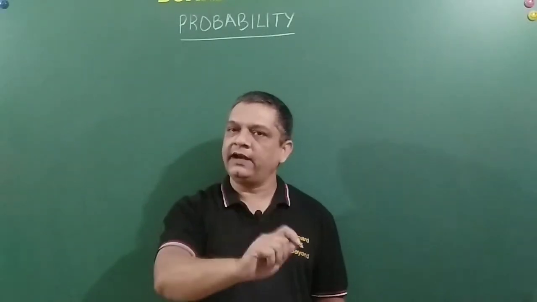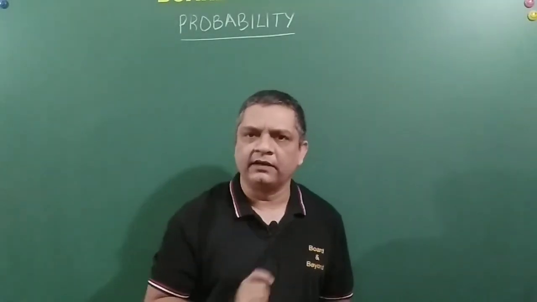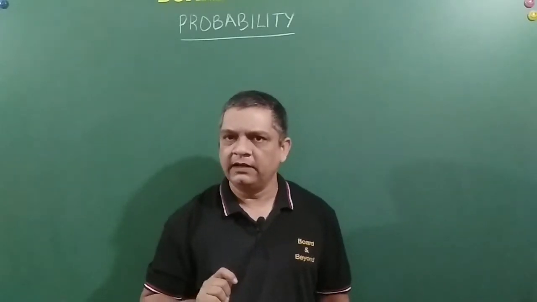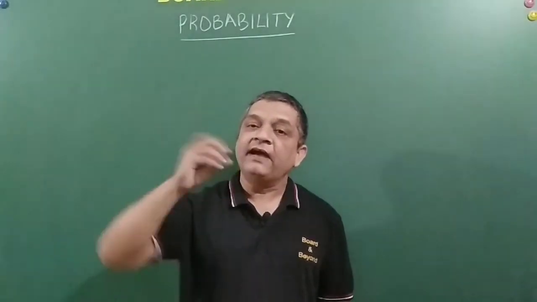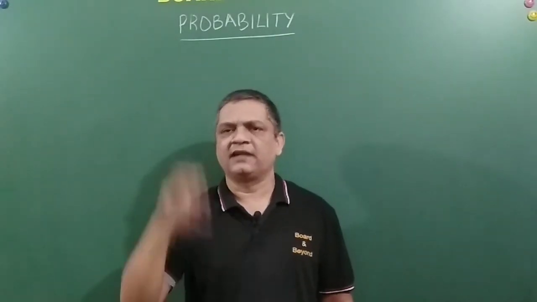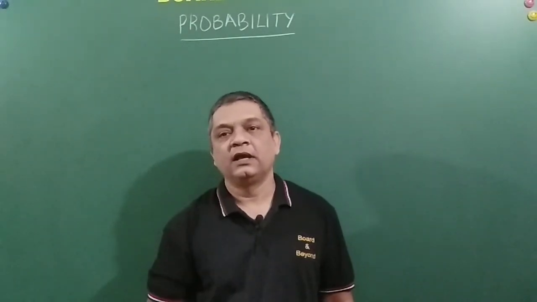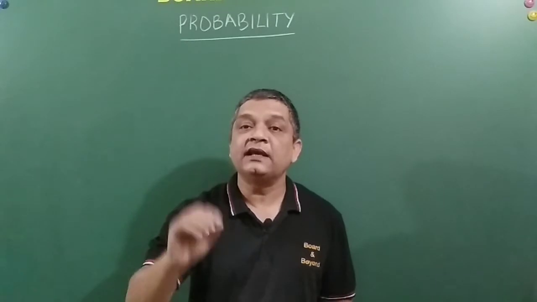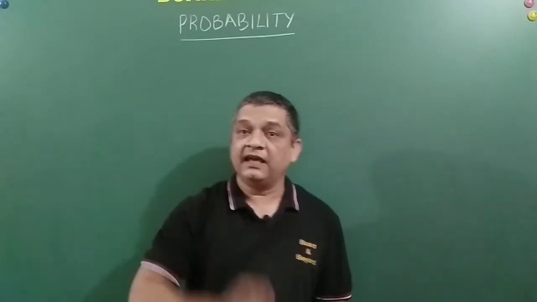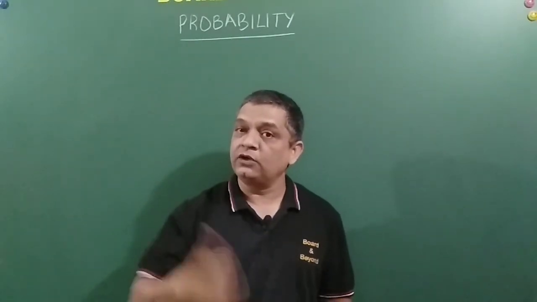It has a head and a tail, correct? Whenever we toss a coin, either the head will be on top or the tail will be on top. If I repeat this experiment of tossing the coin multiple times, let us say 100 times, 200 times, 300 times, 1000 times, lakhs of times, then we will see that we are nearing 0.5, that is half, and thereby we find the probability of a head on top when I toss a coin is half.